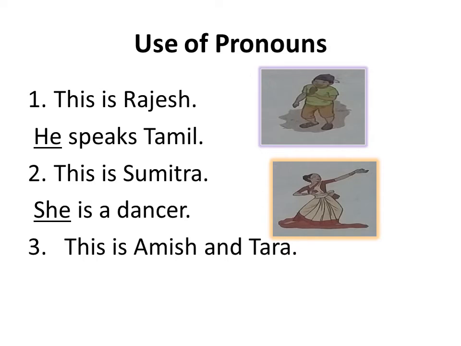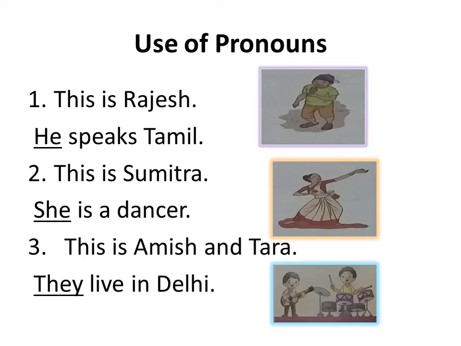This is Amish and Tara. So here in this sentence I am talking about two boys. Whenever we talk about two girls or boys we use "they". They live in Delhi. So whenever we are going to talk about two people or more than two people, two things, more than two things, we always use "they" as a pronoun.